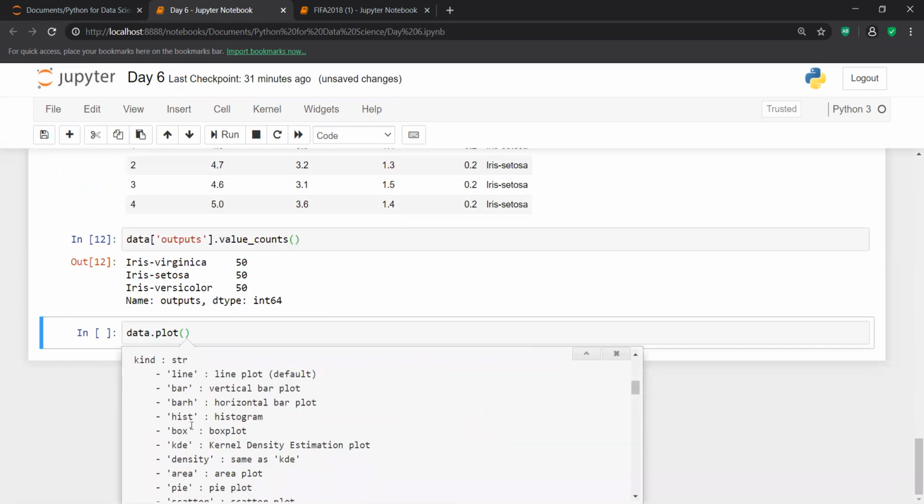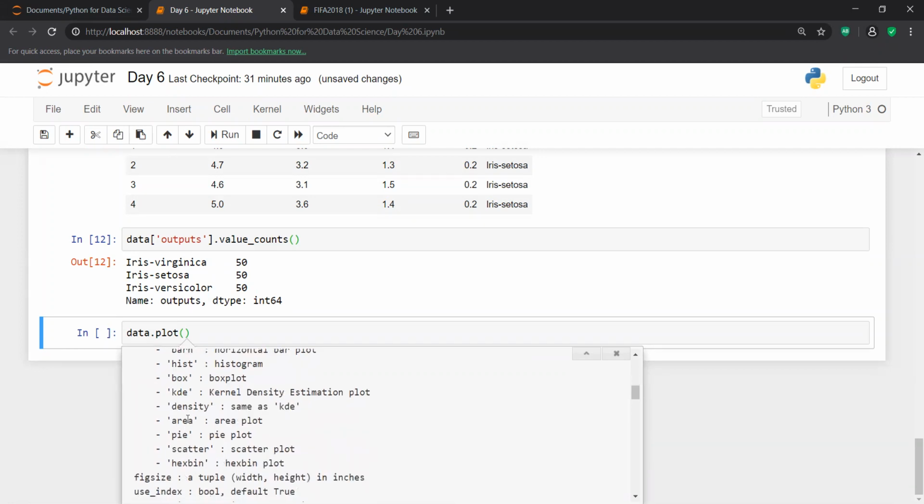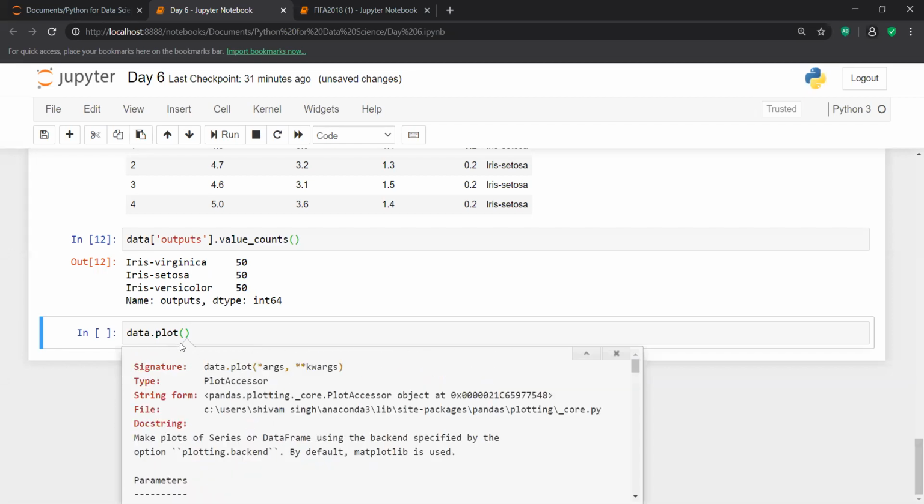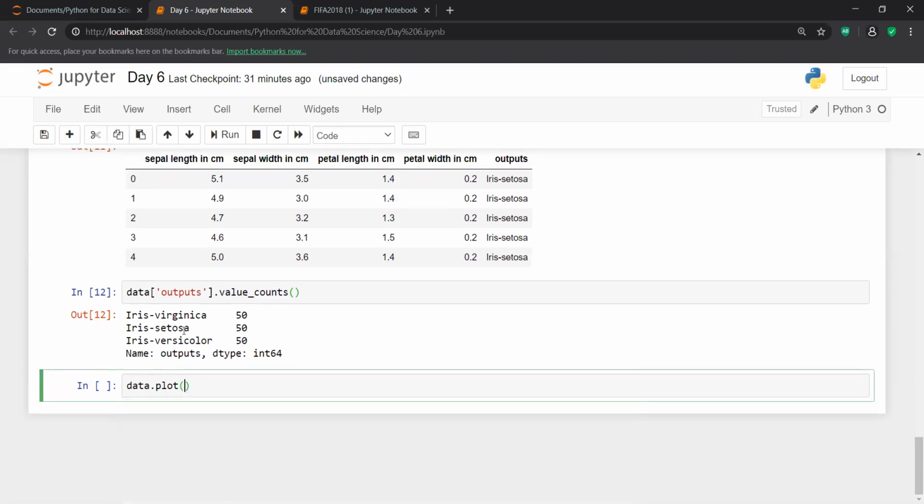There is a line plot, a bar plot, a horizontal bar plot, a histogram, a box plot, a KDE or density plot, an area plot, a pie plot, and a scatter plot. These are the different kinds of plots available inside our library, and I'm going to talk about each one.